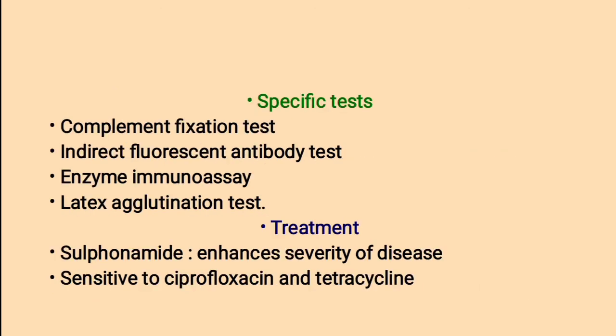Specific tests. The specific tests used for identification are complement fixation test, indirect fluorescent antibody test, enzyme immunoassay, and latex agglutination test. What are the treatments used for rickettsial infections? Sulfonamide enhances the severity of disease, and the organism is sensitive to ciprofloxacin and tetracycline.